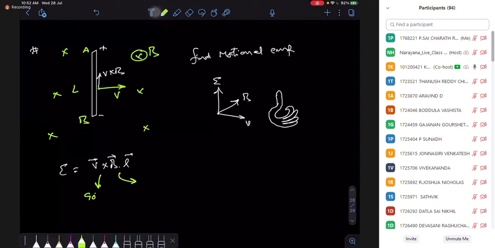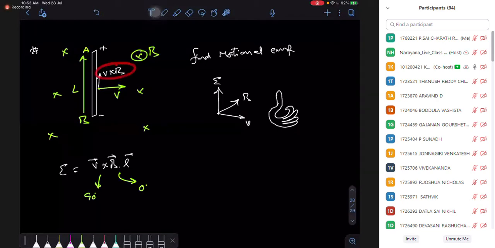If I open the dot, the angle is 0 degrees. For L, you have to take the L vector from the negative terminal to the positive terminal, that is the AB vector.